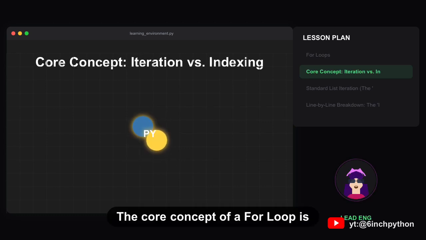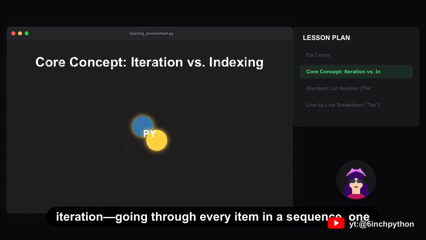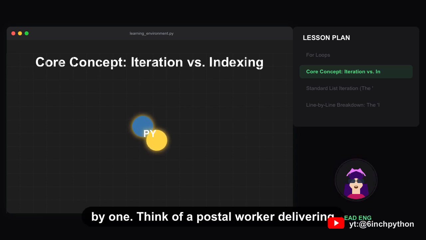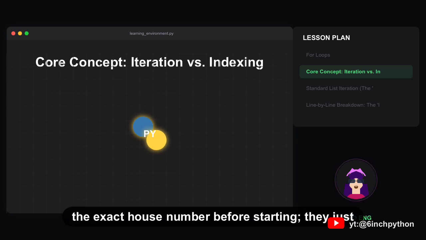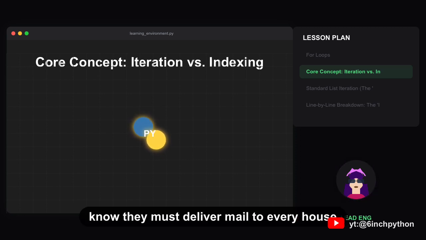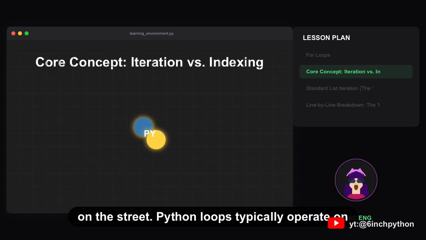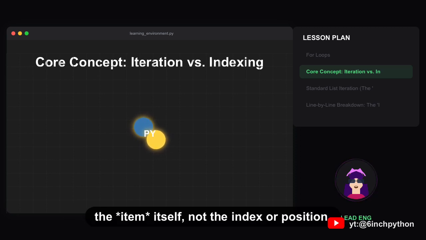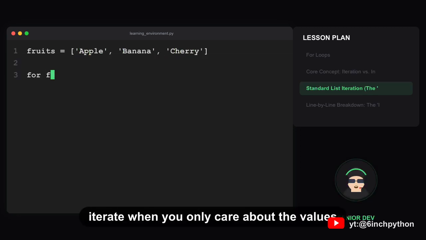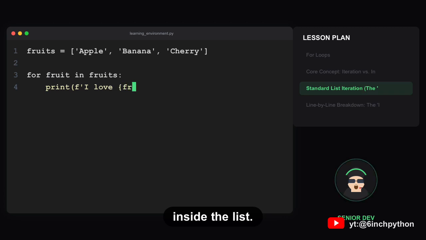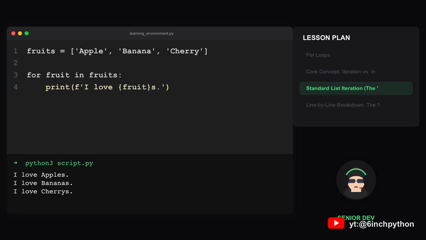The core concept of a for loop is iteration, going through every item in a sequence, one by one. Think of a postal worker delivering mail. The postal worker doesn't need to know the exact house number before starting. They just know they must deliver mail to every house on the street. Python loops typically operate on the item itself, not the index or position. This is the cleanest, most Pythonic way to iterate when you only care about the values inside the list.